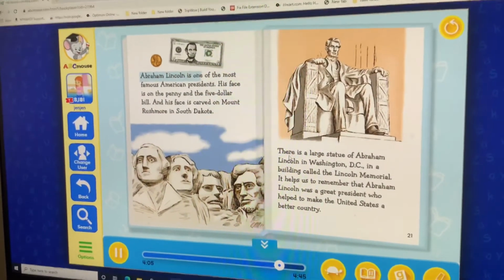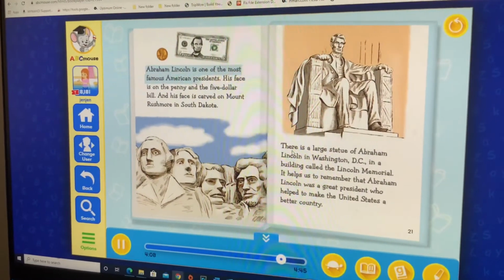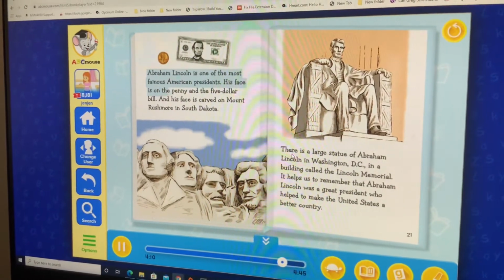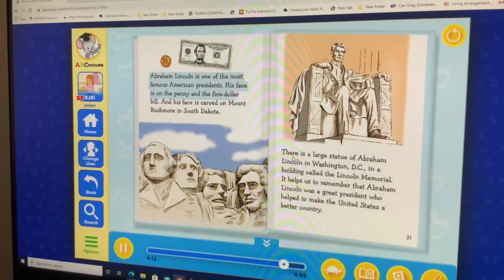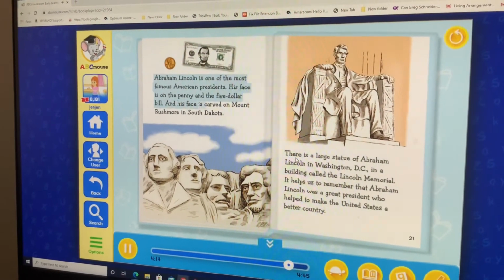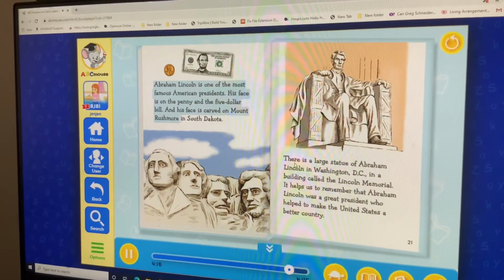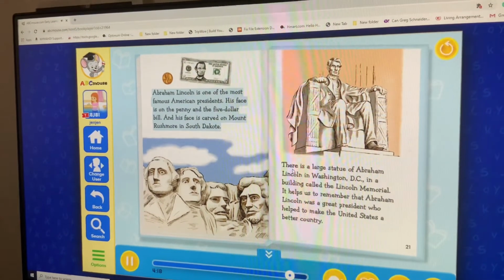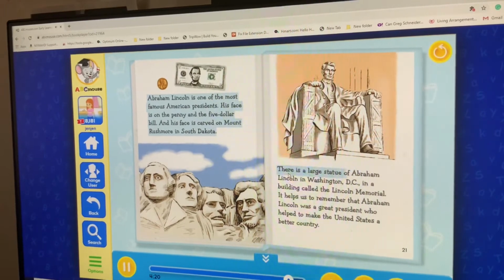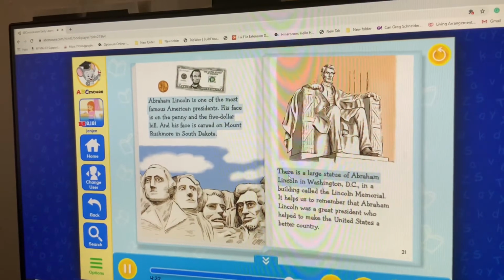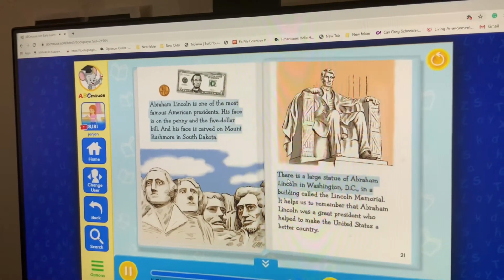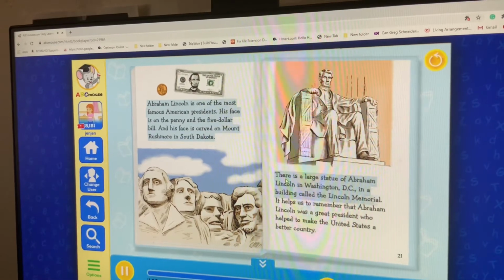Abraham Lincoln is one of the most famous American presidents. His face is on the penny and the $5 bill, and his face is carved on Mount Rushmore in South Dakota. There is a large statue of Abraham Lincoln in Washington, D.C., in a building called the Lincoln Memorial.